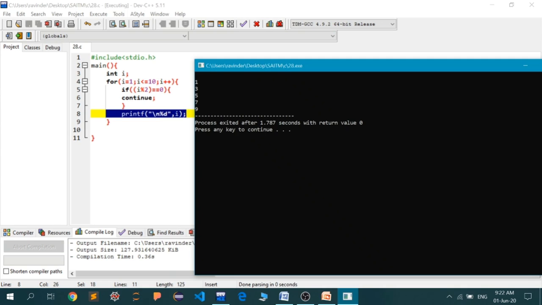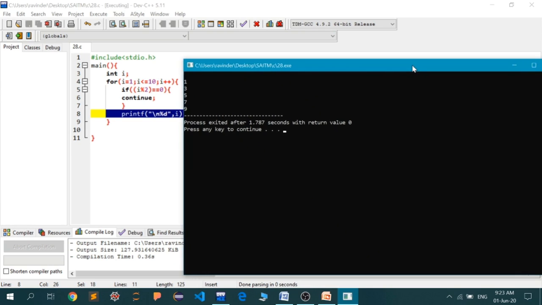For all the even values of i, the continue will run, because this condition will be satisfied. And if continue runs, then this printf statement will not be executed. But for all the odd values of i, this condition is not going to be satisfied, so this continue will not run, and this printf statement will be executed. That is why all the odd values between 1 to 10 are printed here, and all the even values are skipped, because for all the even values of i, the continue has been encountered by the compiler.